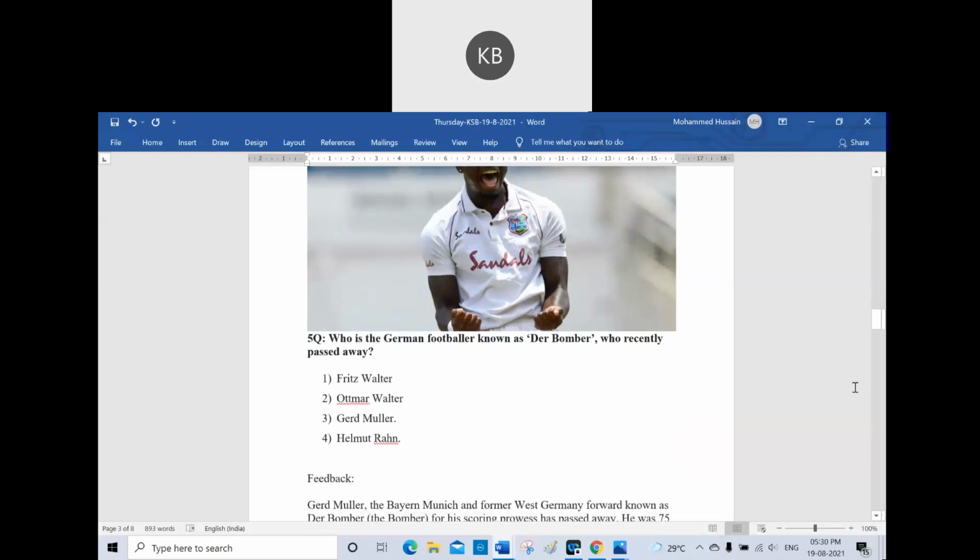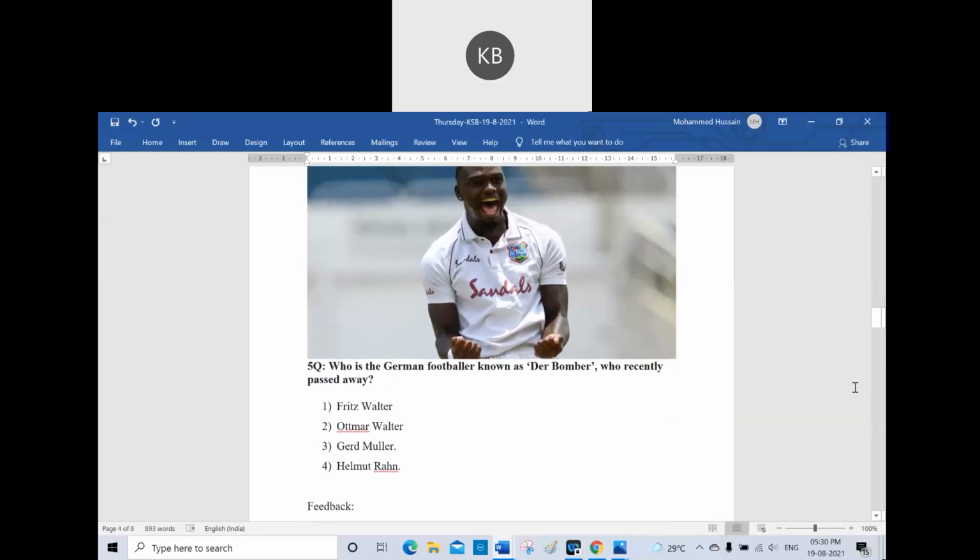The fifth question is, you can see him in the picture also. Who is German footballer known as Der Bomber, who recently passed away? Der Bomber means the bomber. He has recently passed away and is a famous German football player. Is it Fritz Walter? Is it Ottmar Walter? Is it Gerd Müller? Is it Helmut Rahn?